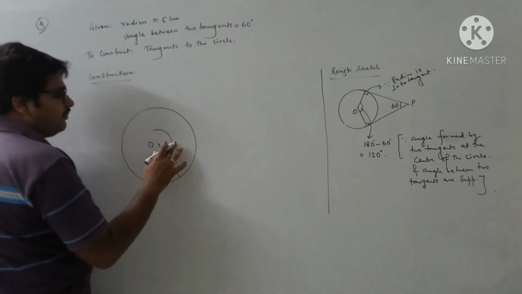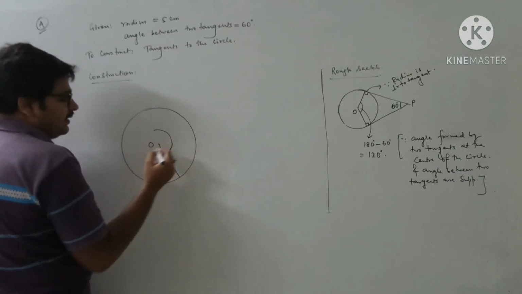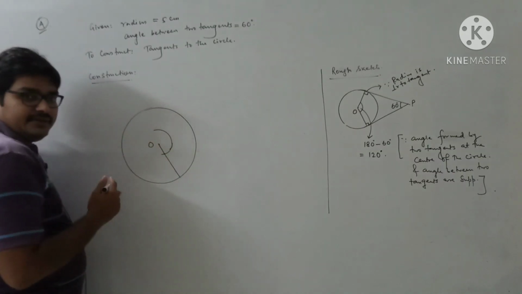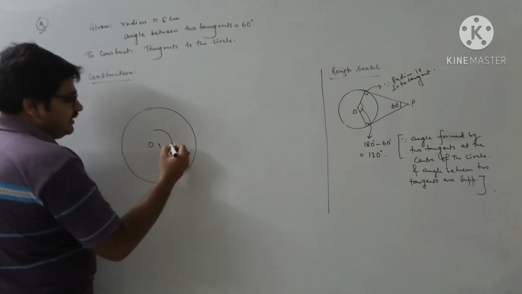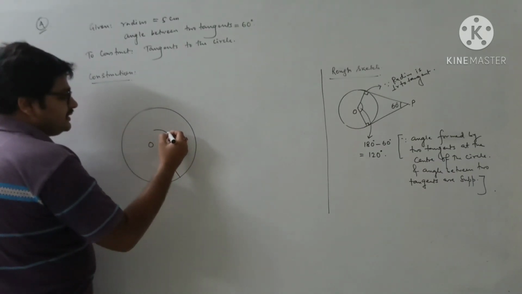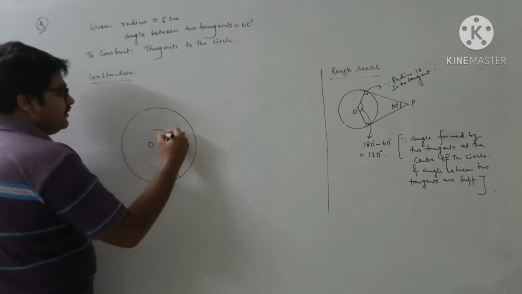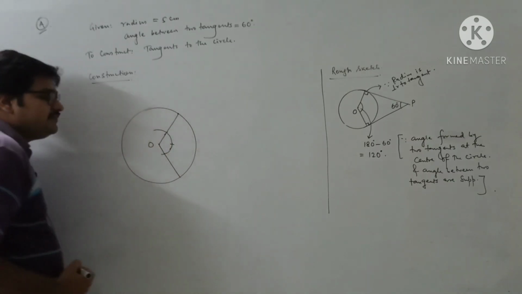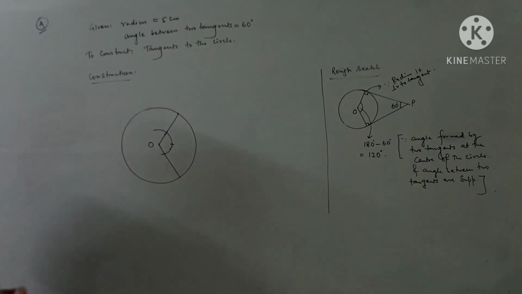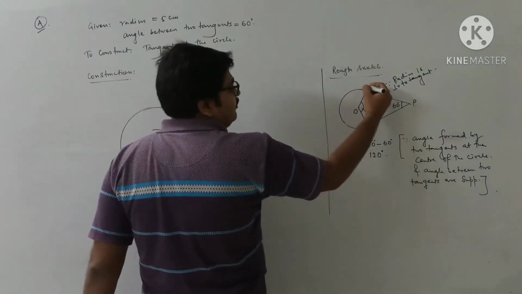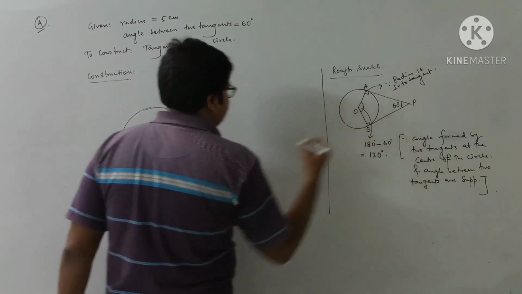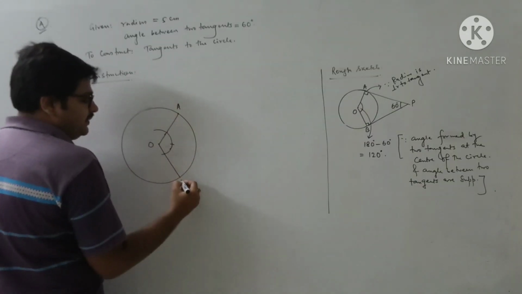You cannot change the compass within that. First of all, draw the arc without changing the compass. Putting here, first arc, second arc. Join it to get 120 degrees. Completed. Here, suppose we name this A and this is B.